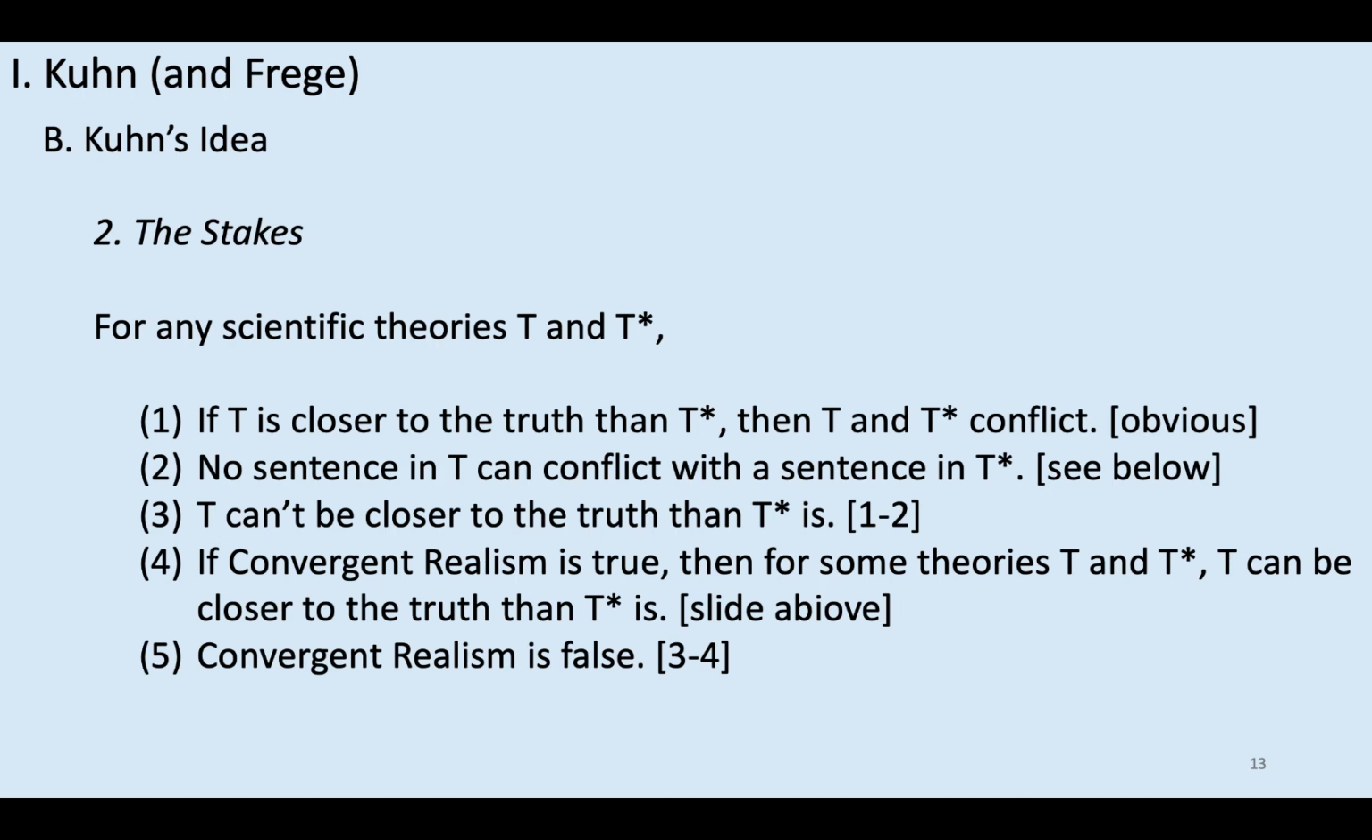So if this argument is unsound, it's unsound because 2 is false. Because it's not true that no sentence in T can conflict with a sentence in T star. Accordingly, Kuhn's argument that 2 is true is going to be a pretty important argument. And that's what we'll look at next time.